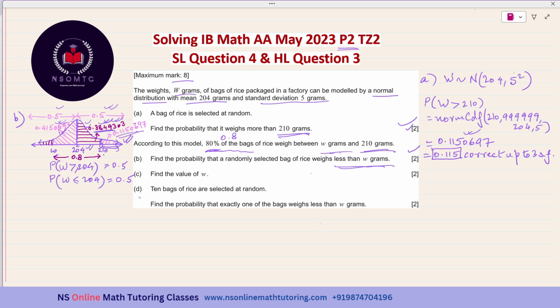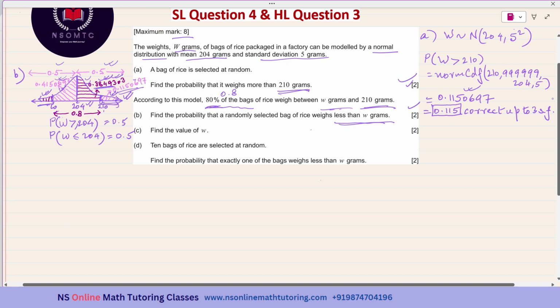What you should understand is that you are required to get the probability of this portion, which is the bags of rice weighing less than W grams. The total probability is 1 every time. We have got the probability of this extreme right region as 0.1150697. We have got the probability of the region between W and 210 grams as 0.8. So what is the probability of this leftmost region? It will be 1 minus the sum total of these two. So we have to do this calculation.